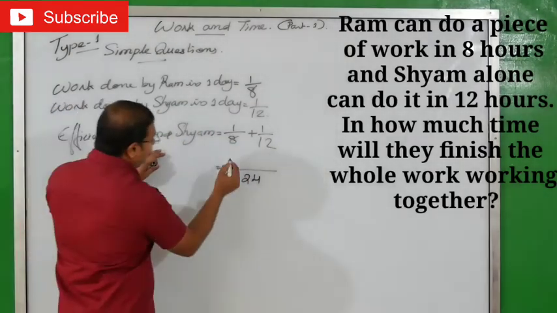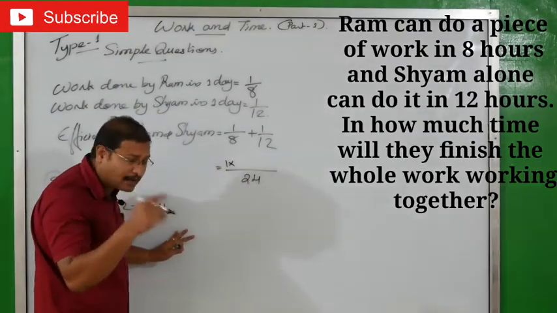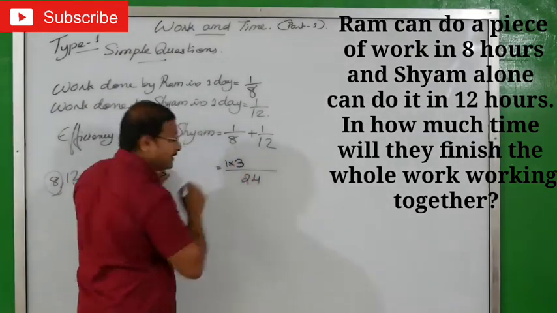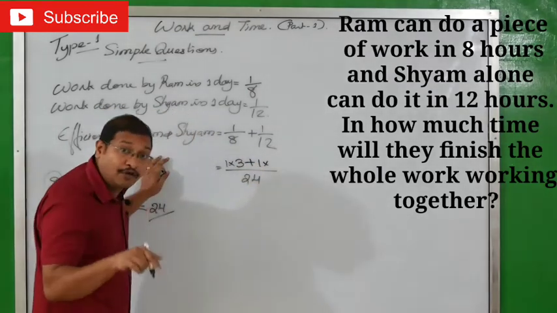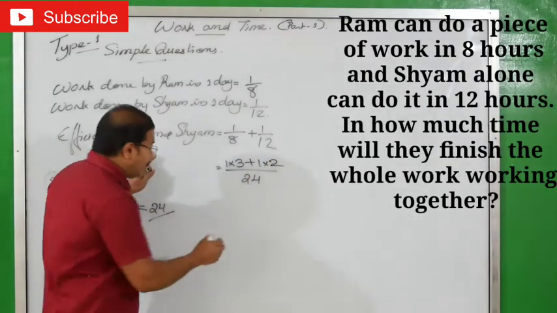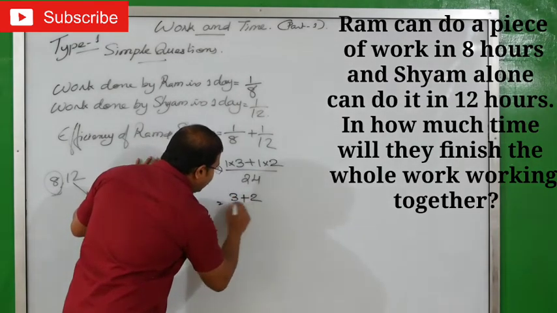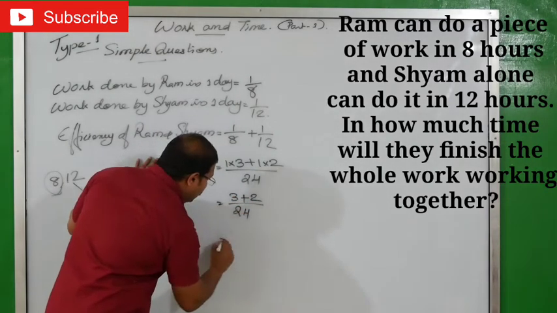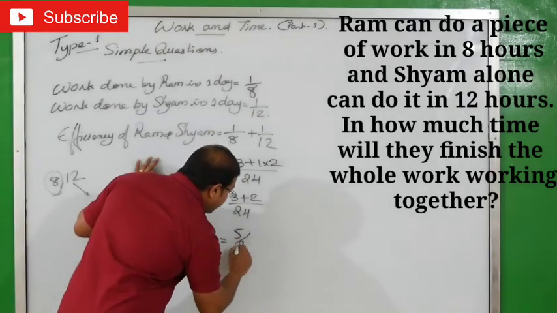Ready? Now see, the numerator 1 is here. So 8 into how much will you get 24? 8 threes are 24. That means 3 will multiply upside. Plus 1, and 12 into how much will you get 24? 12 twos are 24, so that 2 will multiply. Is it okay? Now 3 ones are 3, plus 2 ones are 2, divided by 24, equals 3 plus 2 is 5. That means 5 by 24.